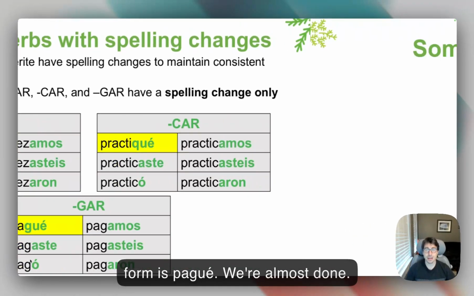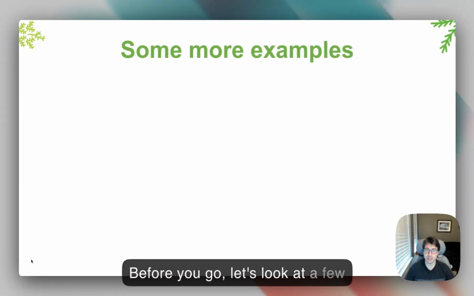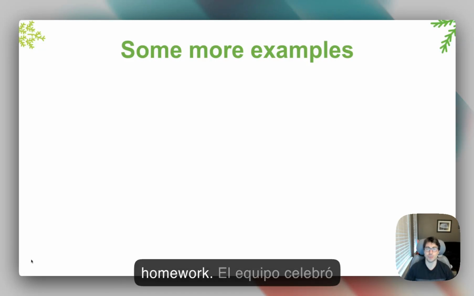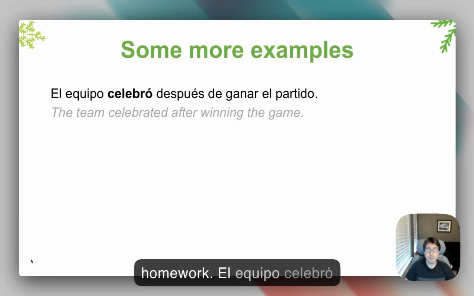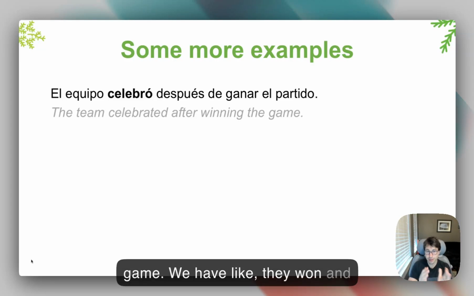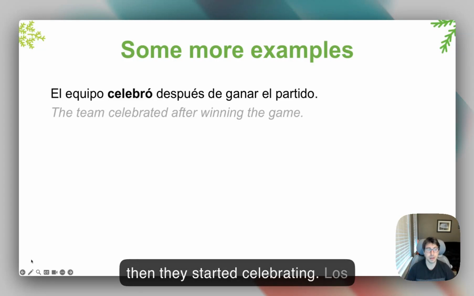We're almost done. Before you go, let's look at a few more examples, and then I want you to write 3 more sentences using the preterite, or complete some homework. El equipo celebró después de ganar el partido. The team celebrated after winning the game. We have, like, they won and then they started celebrating.